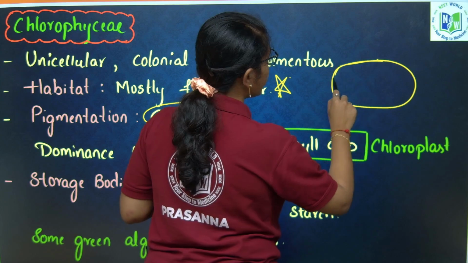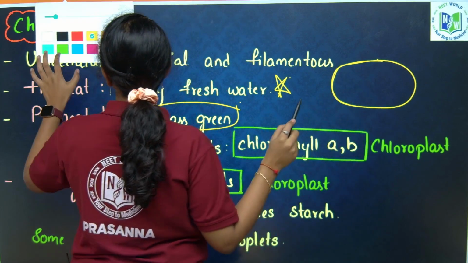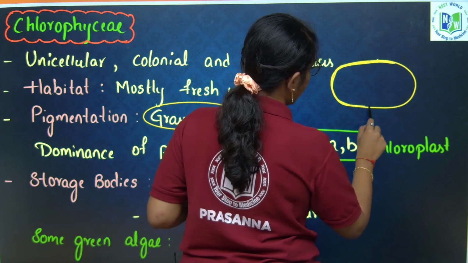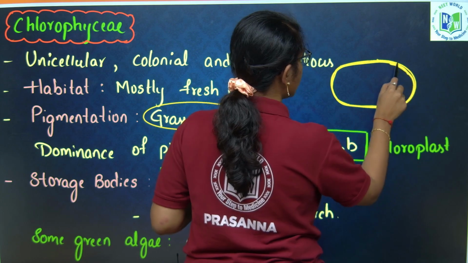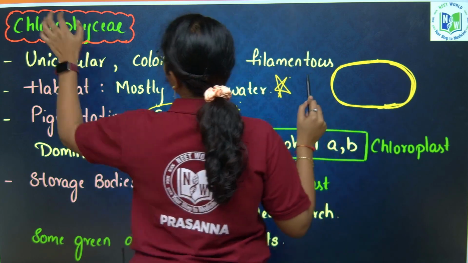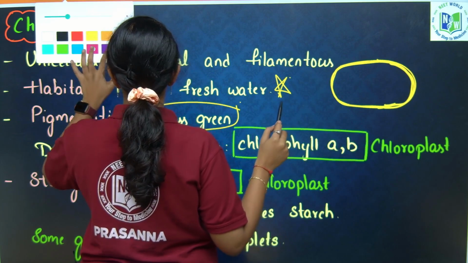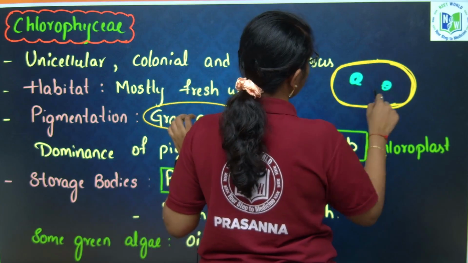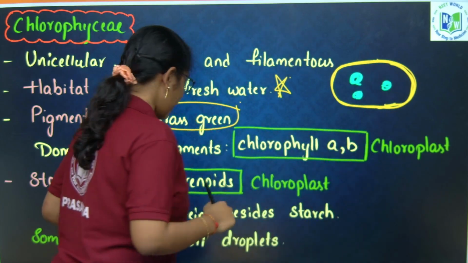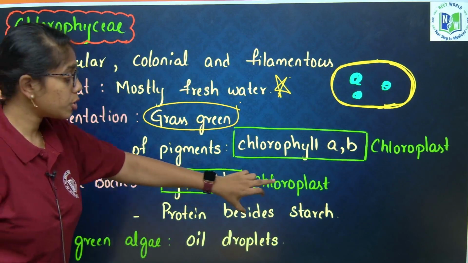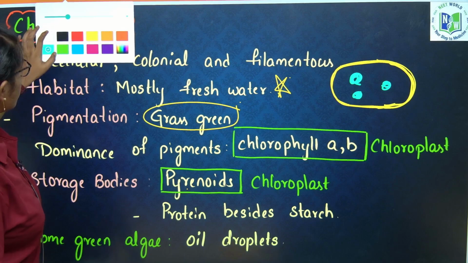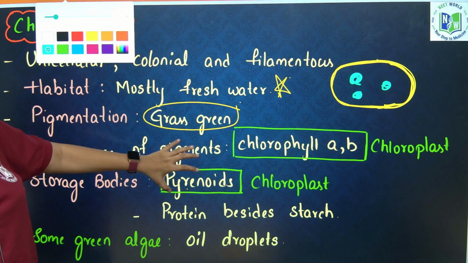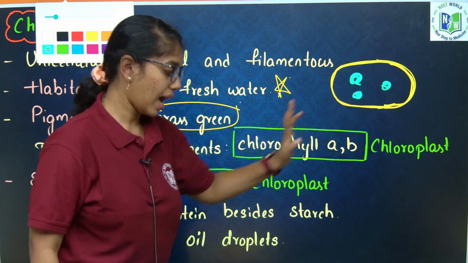Pyrenoids will have a starch sheath, and inside this starch sheath, protein is present. So that is why there is a sentence given: pyrenoids present inside the chloroplast contain proteins besides the starch. They don't just contain the starch, they have the protein also, proteins along with the starch sheath.